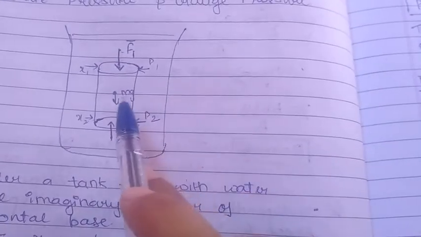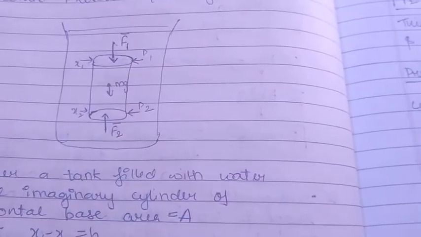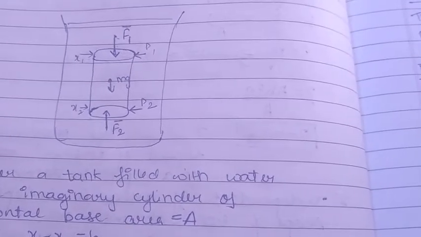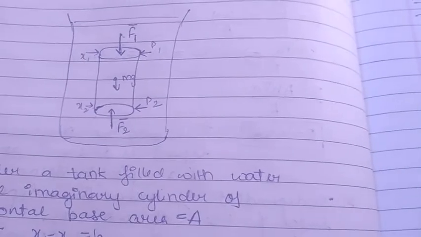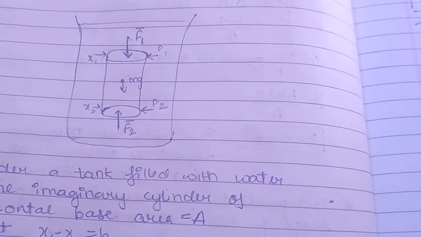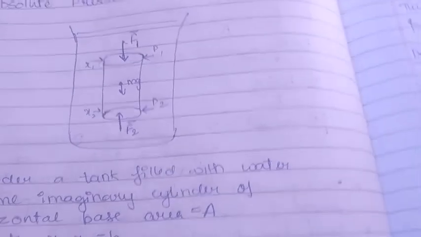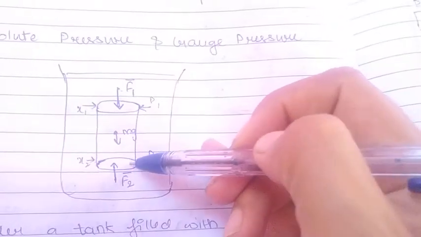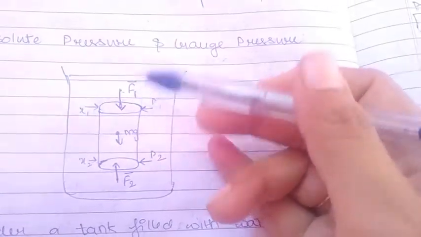And the third one is mg, the gravitational force, where m is the mass of the water in the cylinder. As we can see, the water is in static equilibrium here, so all these forces are balanced. So we can write that F2 is equal to F1 plus mg, because F1 and mg are both in the downward direction.